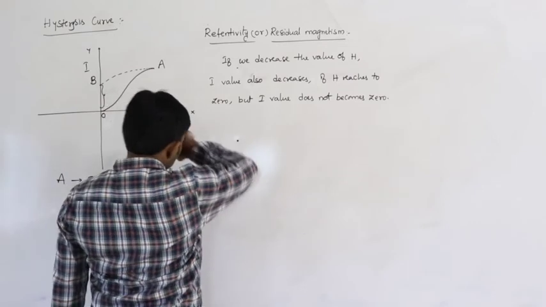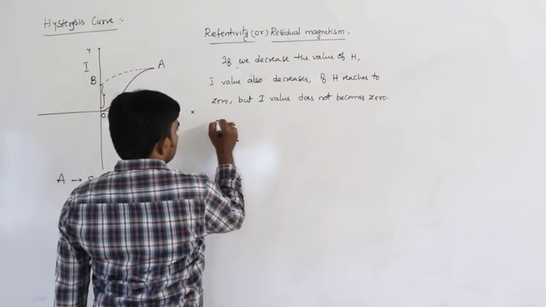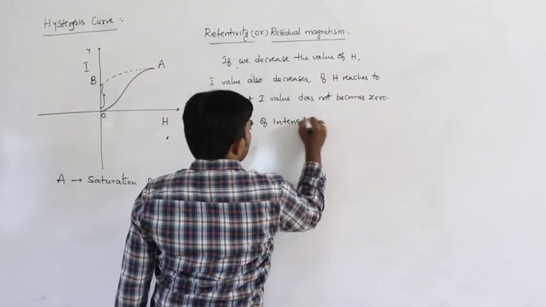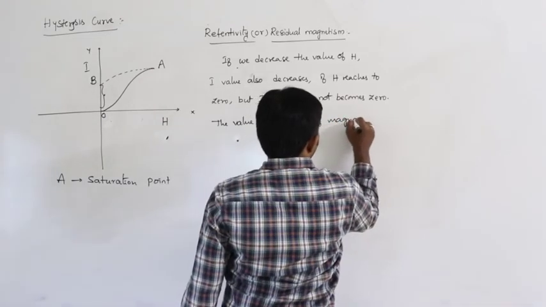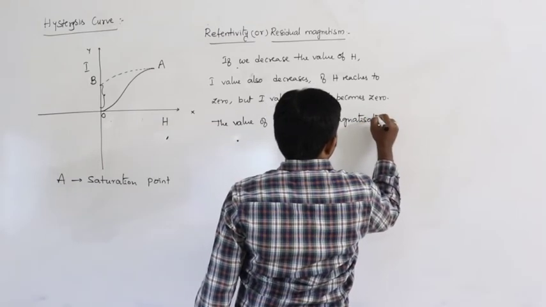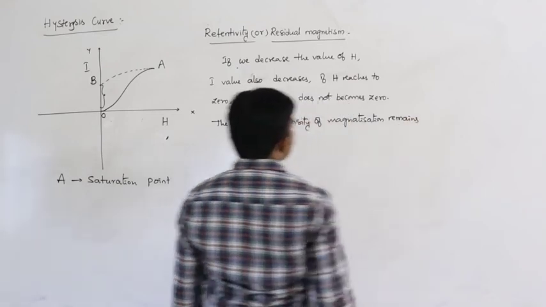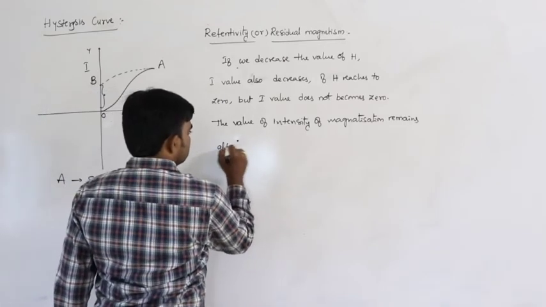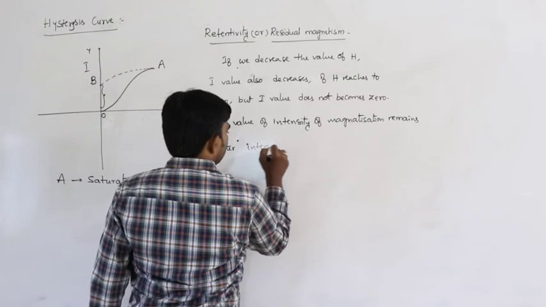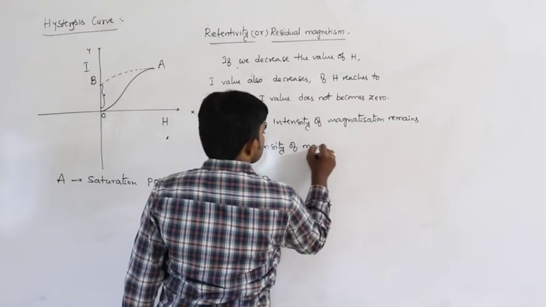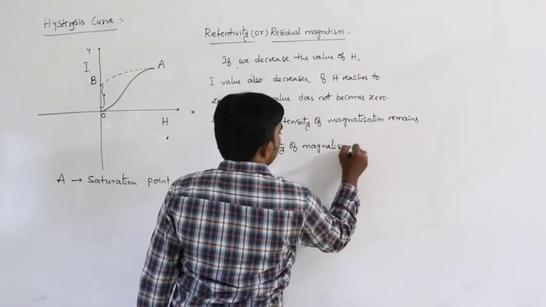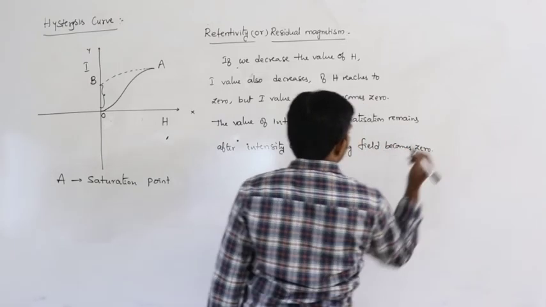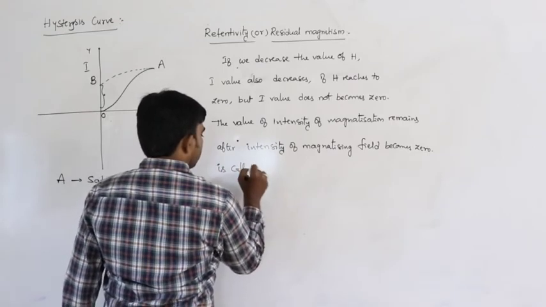So the value of intensity of magnetization that remains after the intensity of the magnetizing field becomes 0 is called retentivity.